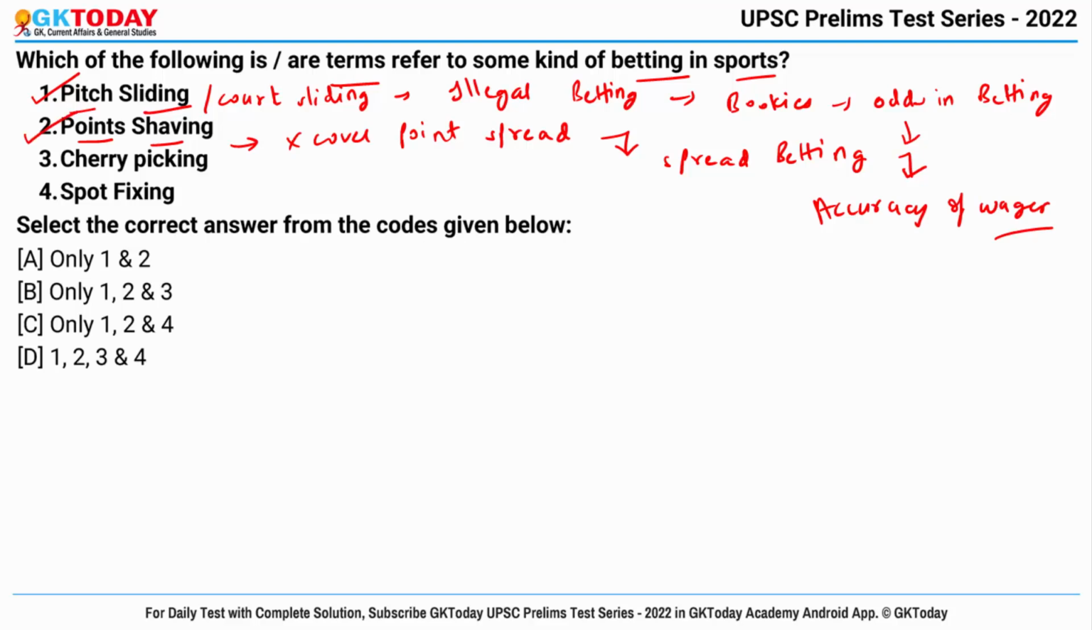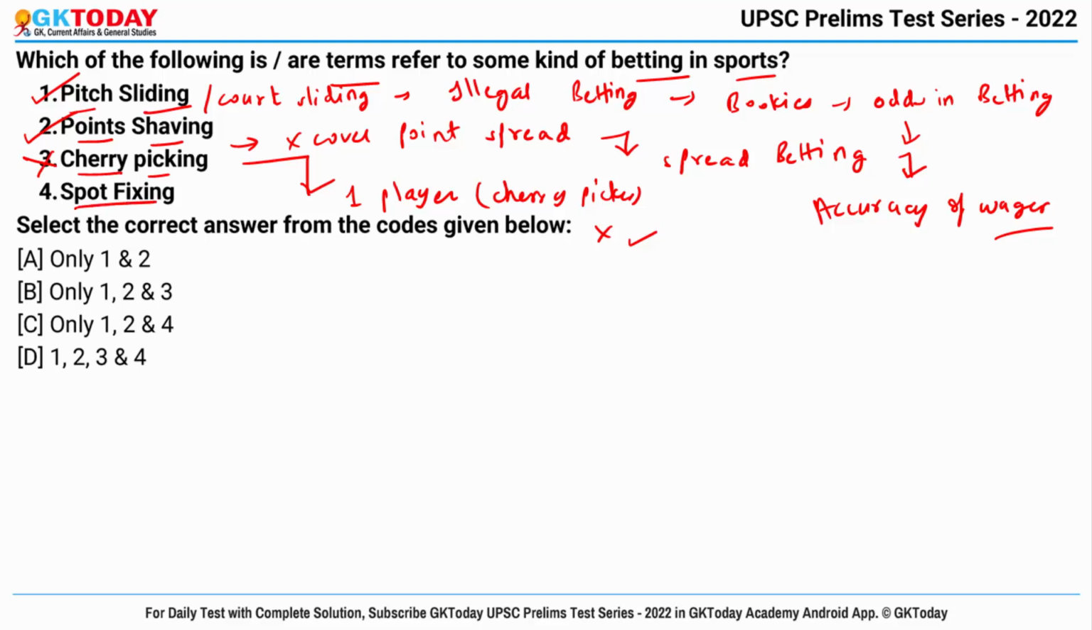Then third is cherry picking. What is this? Actually in basketball or in any other sport, this term refers to play where one player, which is called cherry picker, does not play defense with the rest of the team but remains near the opponent's goal. Okay, I hope you are clear with it. So yes, this is also kind of cheating, but it is not related to betting. Okay, so this is wrong.